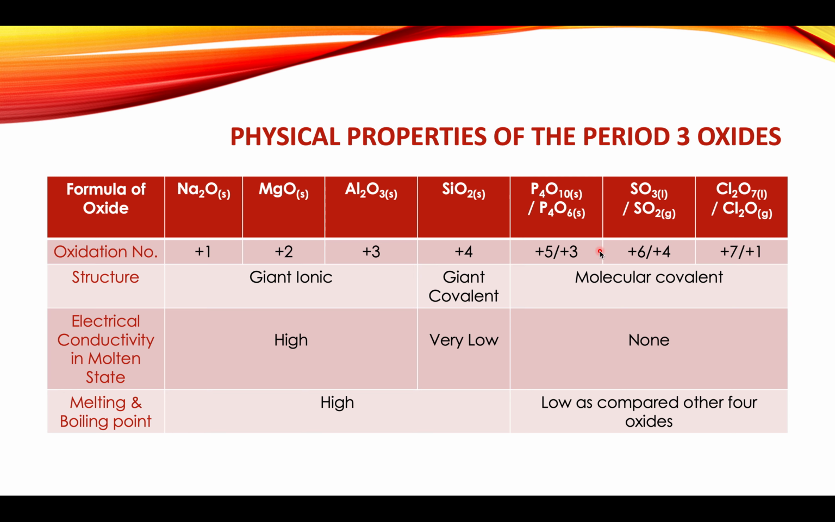Let's compare the melting and boiling points of these. These three, along with the silicon dioxide, are having high melting points because of the strong electrostatic force of attraction and giant ionic and giant covalent structure in the case of silicon dioxide. The remaining other three will be having low melting points as compared to the previous oxides.